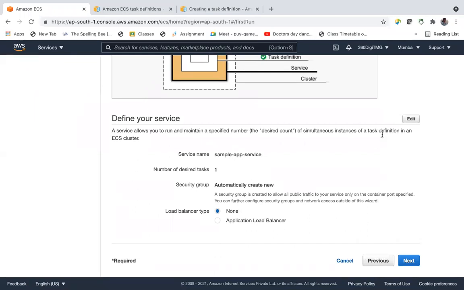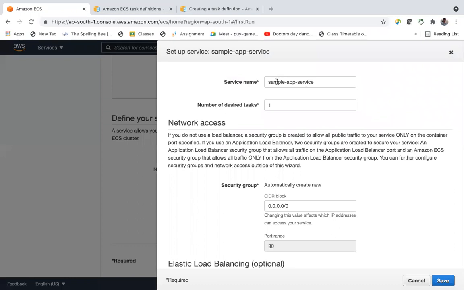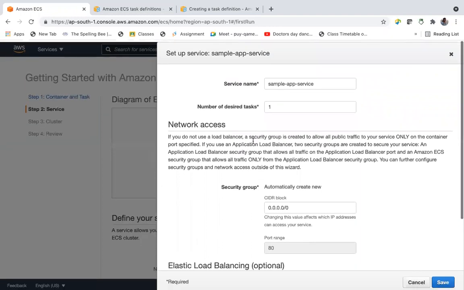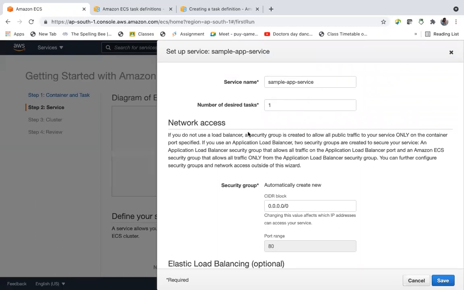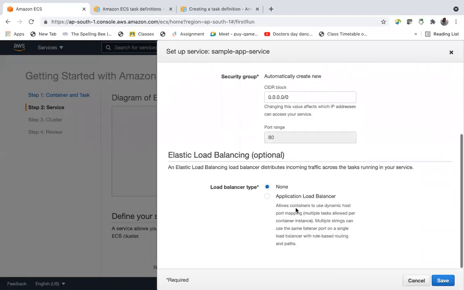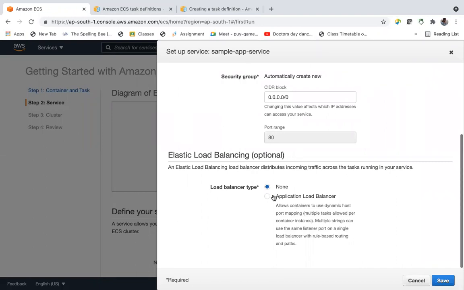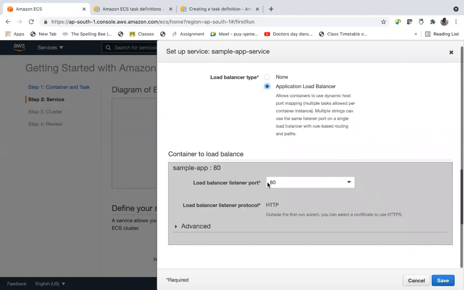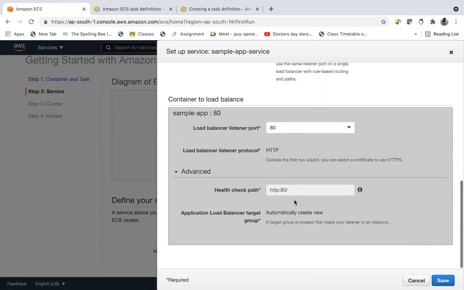So what is this service? Let us edit and see these things. Do you want your security group, your elastic load balancing? These things you can decide here in the service. So let us call it a sample app service. Yeah, we are allowing internet, port is 80. By default, load balancing is not there. Let us also add a load balancer for the service. So container to load balance, its port number 80 HTTP. So let us keep it as is. Advanced options are also there. So these are related to the load balancer.